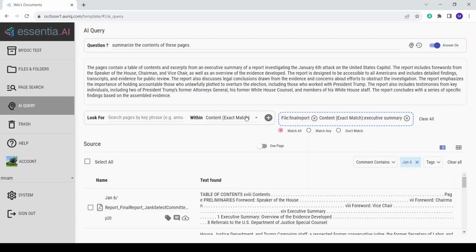And now the results are slightly changed, where it says the pages contain a table of contents and excerpts from the executive summary of the report investigating the January 6th attack. The report includes forewords from the Speaker of the House, Chairman and Vice Chair. The report is designed to be accessible to all Americans. So a slightly different answer. In all likelihood, the previous one was a little bit more accurate, just because it summarized the entire report as opposed to just the executive summary. But this allows you to fine-tune the answer you're looking for.